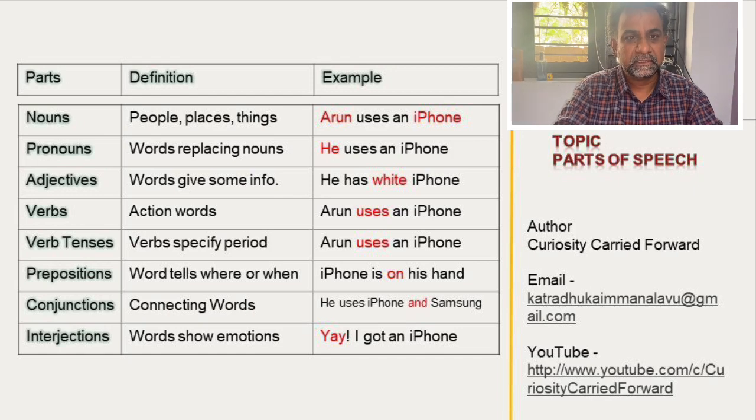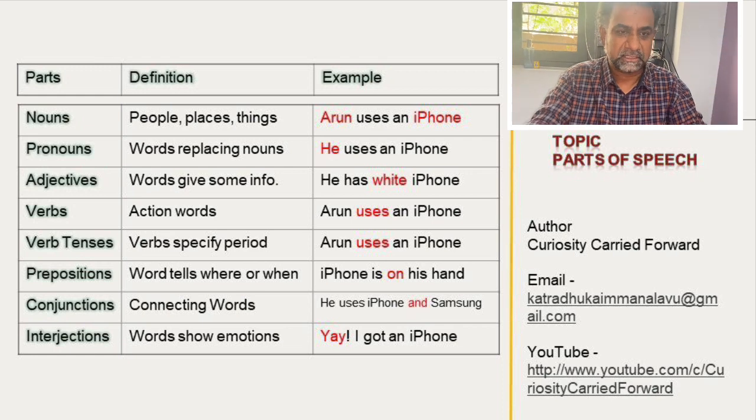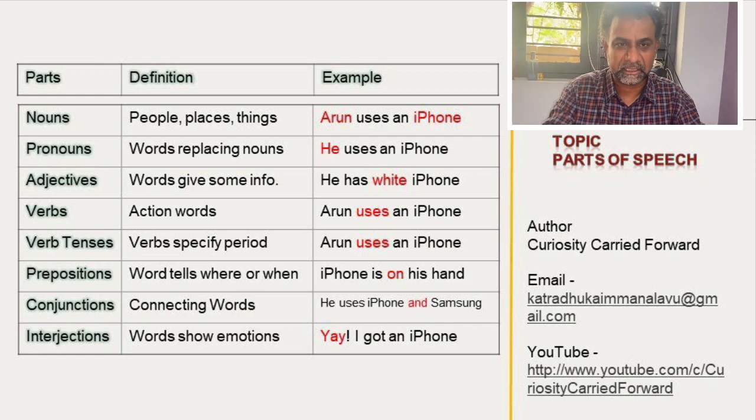I have given the definitions and the examples. We can take a homework for some more four example sentences. And they can mark which is noun, which is pronoun, and highlight like this. Okay.